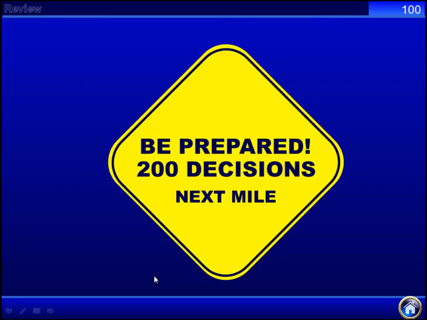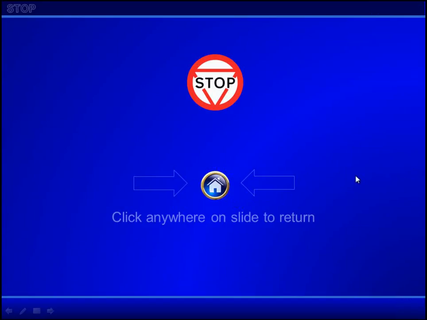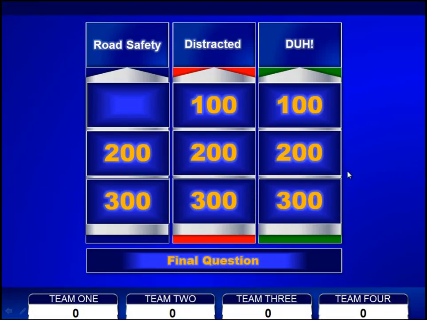If you go too far, you will get a reminder saying, basically, you've gone too far. Click anywhere here to return to the main menu. So I'm going to do that, and I'm back. Now you see road safety for 100 has been used, and we go to another category.